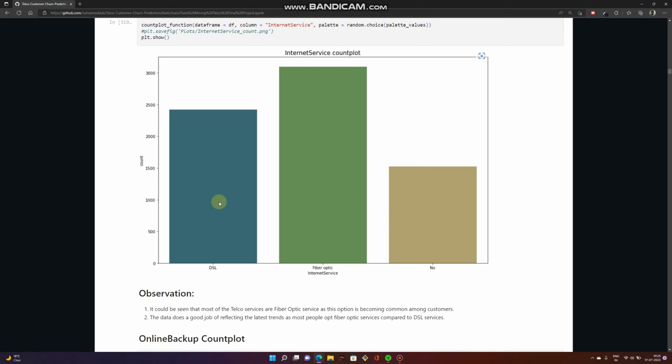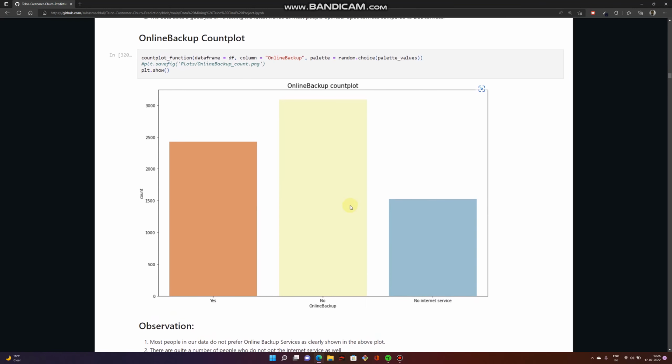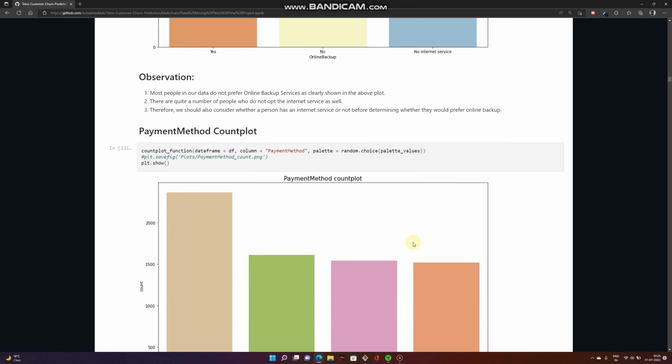In our data, we do have a lot of information about fiber optic internet service compared to DSL or the people who did not have internet service. Similarly, we also take a look at online backup. A large portion of the customers did not have online backup. There are customers who did not even have the internet service as well. Therefore, it is pretty much representative of the real world.